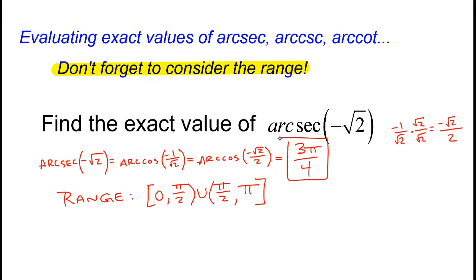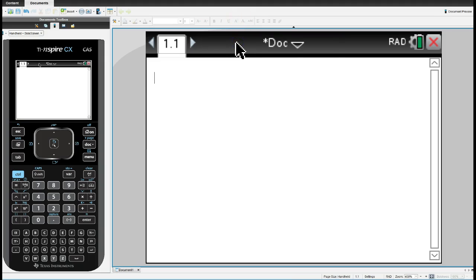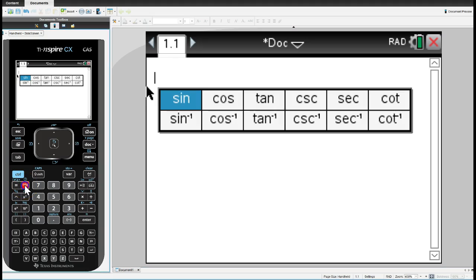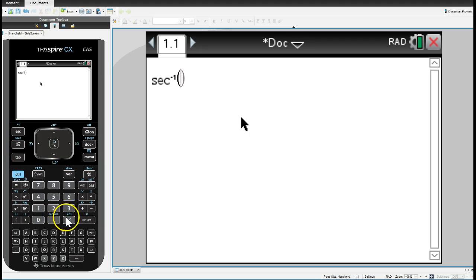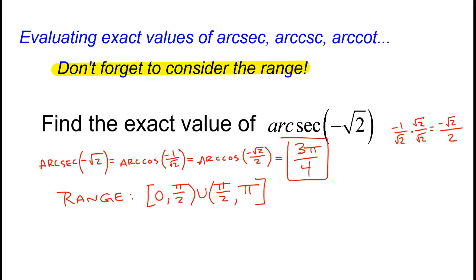Okay, now folks, I'm really not trying to hide anything from you here. These could all be calculator problems. I could go to a calculator page in my TI Inspire and say, hey, Mr. Vast just asked me about the arcsecant of negative root 2. Is it possible for me to just grip it and rip it on my calculator? Sure is. There's your answer, 3 pi over 4. But folks, I caution you from doing this, because if we have a non-calculator test, you're going to be straight out of luck. You really have to understand how the trig works to understand the fundamentals of what's going on here.